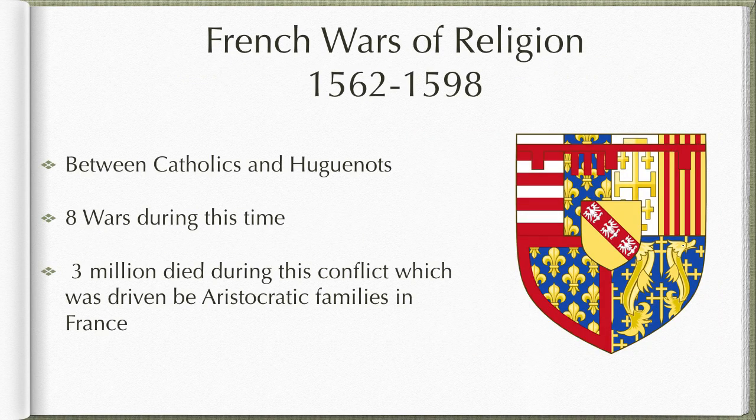One of the longest and deadliest conflicts of the wars that took place after the Reformation took place in France between the years of 1562 and 1598. And this was a war between the Catholics and the Huguenots, which was the name of Calvin's followers in France. And the Huguenot religion spread quickly across France. These were known as the French wars of religion, and there were actually 8 wars in this time period. It's believed that 3 million people died in this conflict, which was driven by rival aristocratic families in